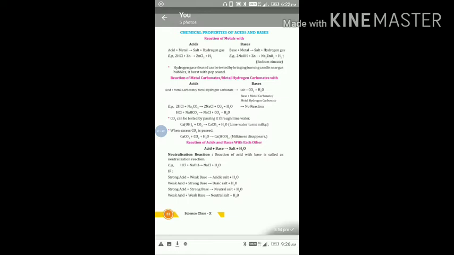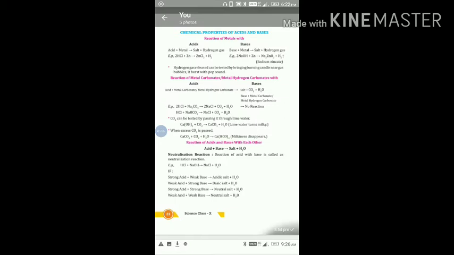Now, first property of acid, reaction with metal. When metal reacts with acid, then we get salt and hydrogen gas. Salt and hydrogen gas.